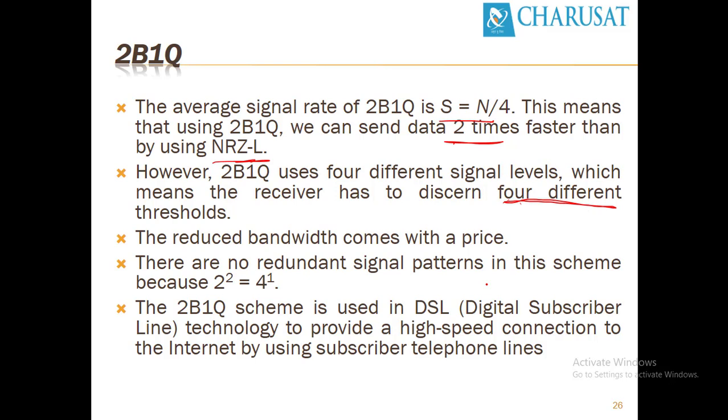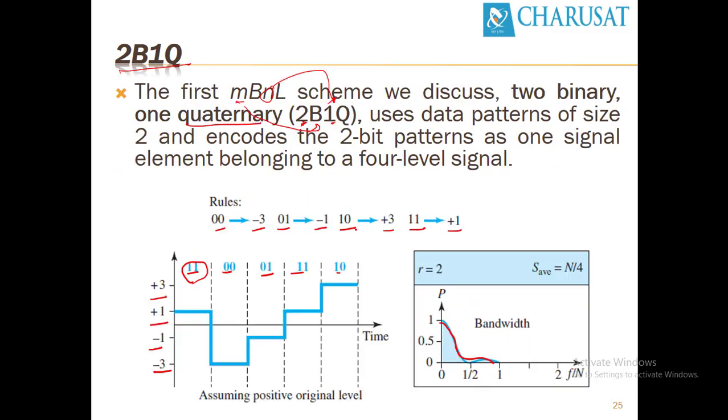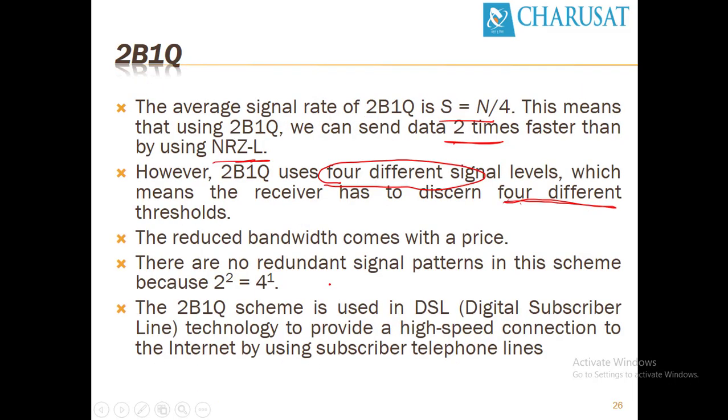But with minor variation between signal levels among 4 different signals, it becomes difficult to tell at the receiver side whether the data elements are 1 1 or 1 0 because of attenuation.